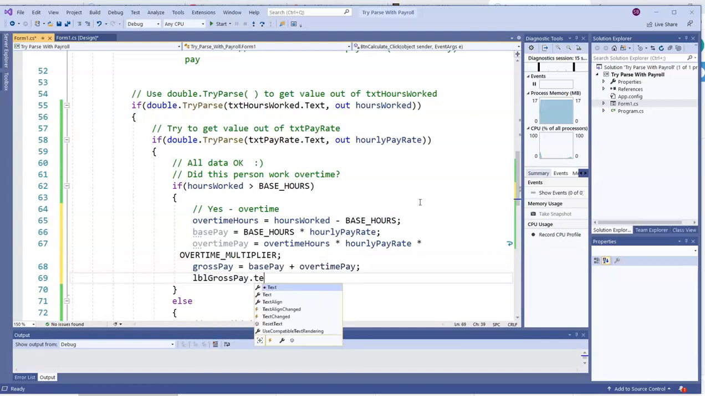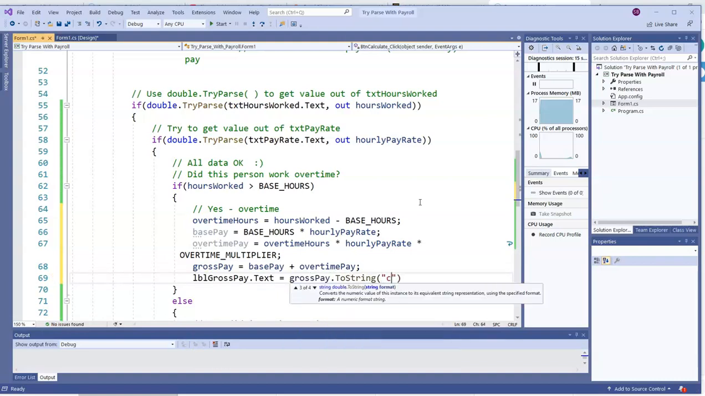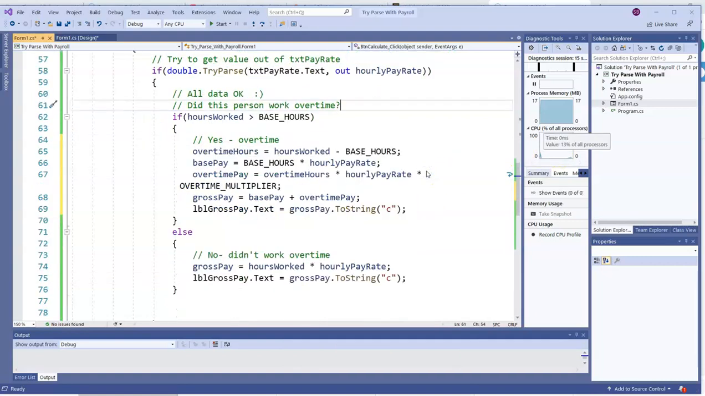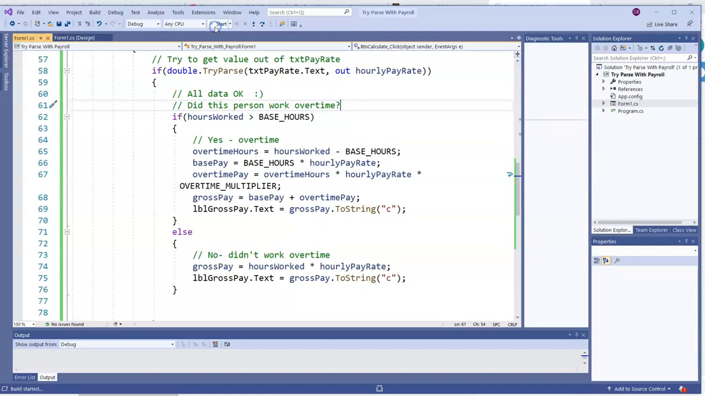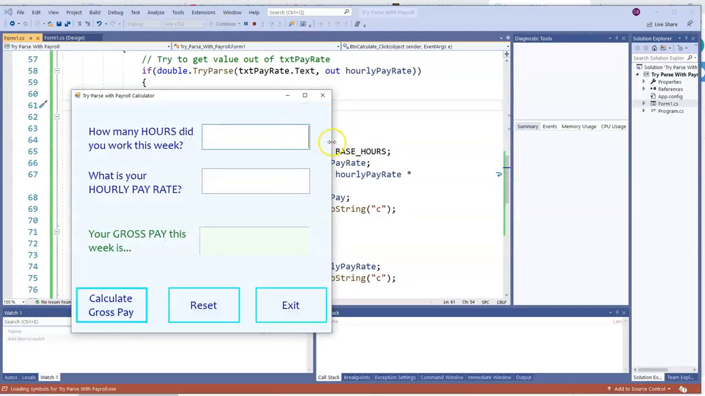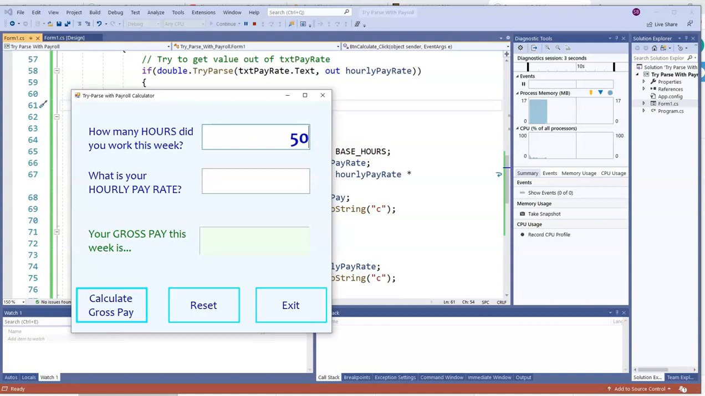And we can display that in the label just as we did in the other one, LBL grosspay.text equals grosspay.toString, and we'll format it as currency with a C in quotation marks. So now we can test this out. We'll say this person worked 50 hours this week at $20 an hour. And the gross pay is $1,100. 40 hours at $20 an hour, that's $800. And then 10 more hours at 20 times 1.5. So it's 10 hours times 30 because it's time and a half. 20 times 1.5 is 30.